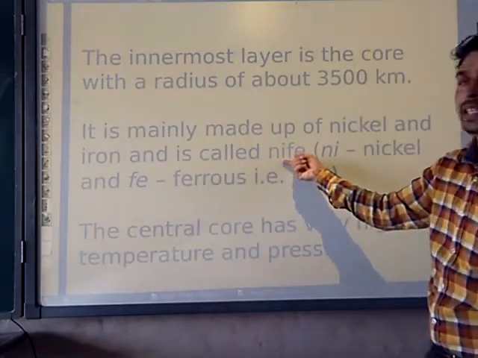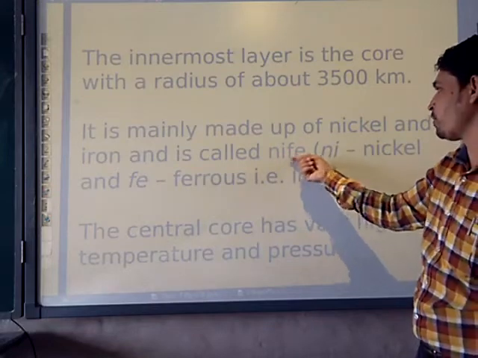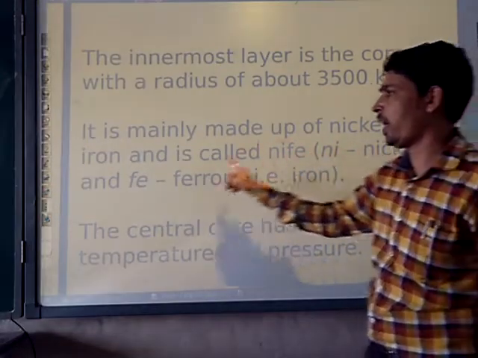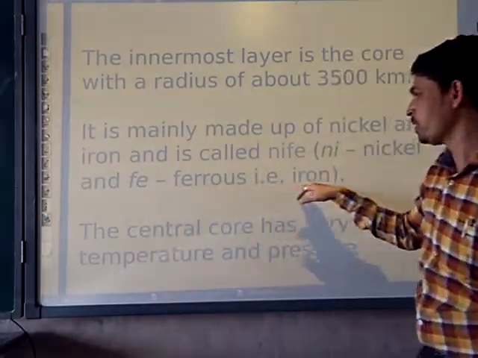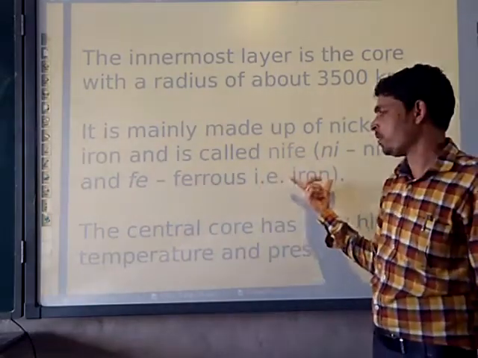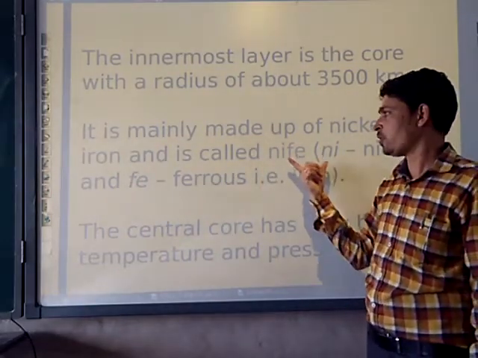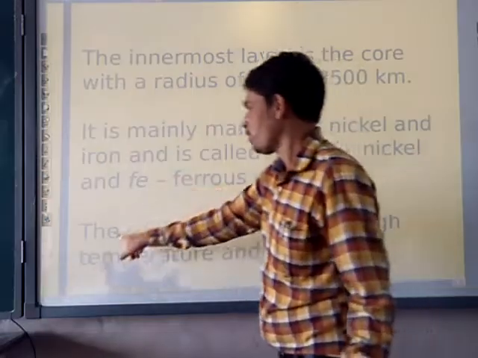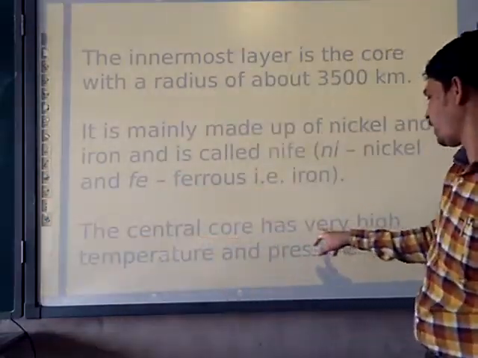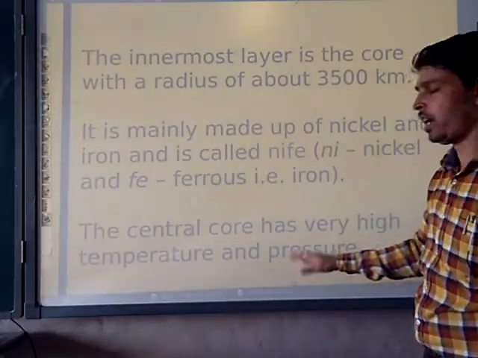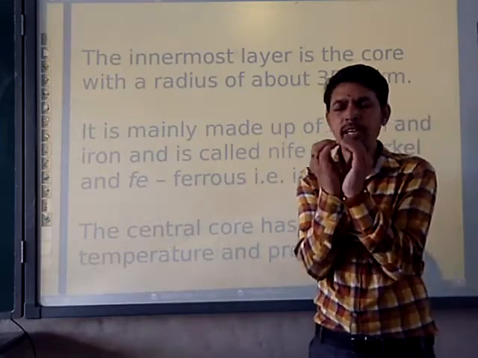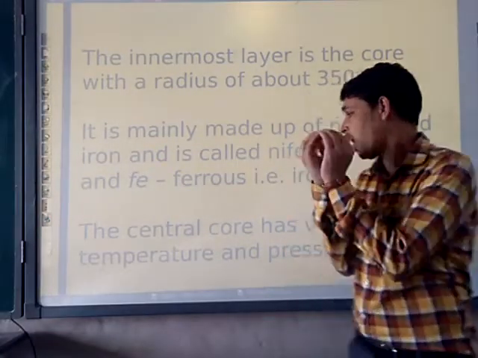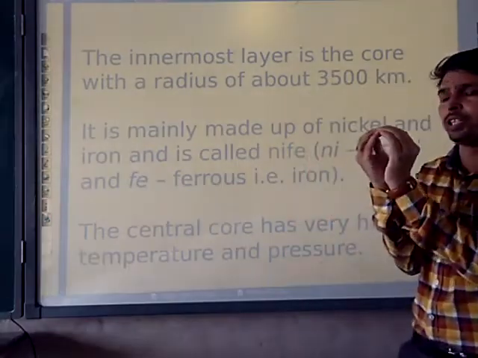It is called NiFe, where Ni means nickel and Fe means ferrous. Ferrous minerals are those which contain iron. The central core has very high temperature and pressure.